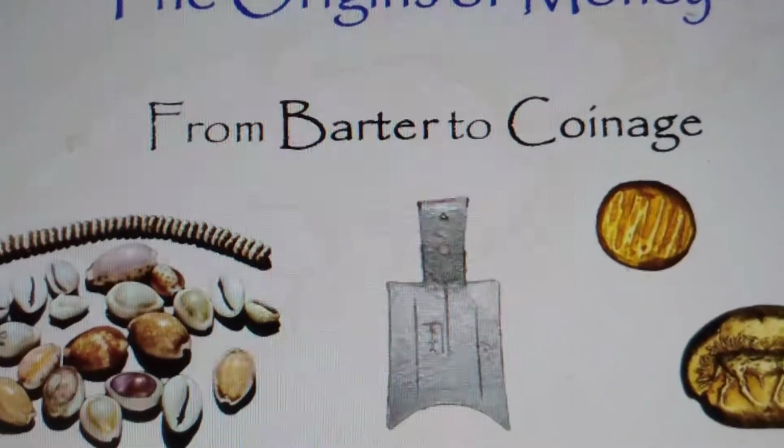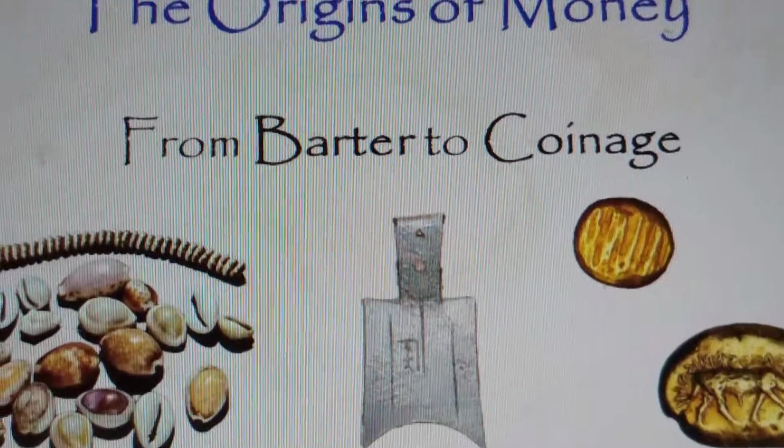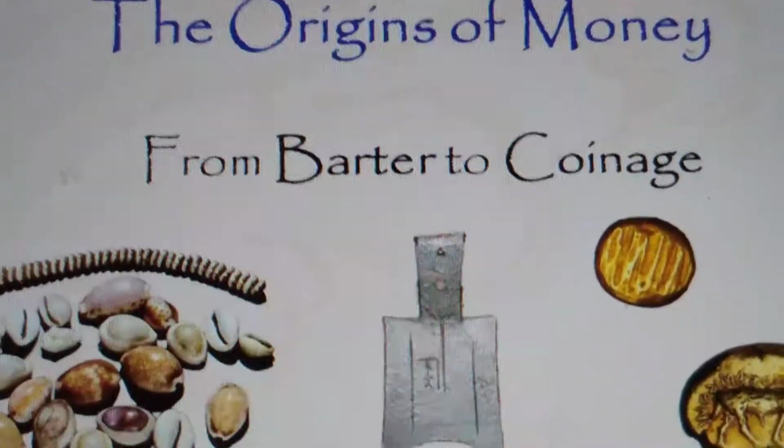See the picture. That is called a barter system. They are exchanging goods for goods. That is called a barter system.